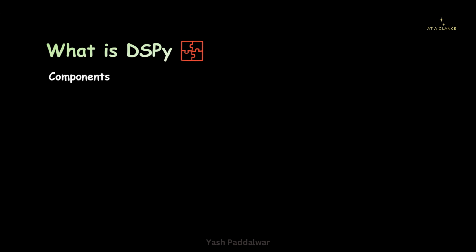So the very first and the most important component in the DSPy framework is modules. Now what exactly is it? You can call it the building blocks for programs using large language models. It abstracts prompting techniques like chain of thought or ReAct. Next, we have signatures. Again, it is important. It is a declarative spec defining the behavior of modules. Whatever module or class you define, signatures will define the behavior of your module, how your module has to behave. Next we have optimizers.